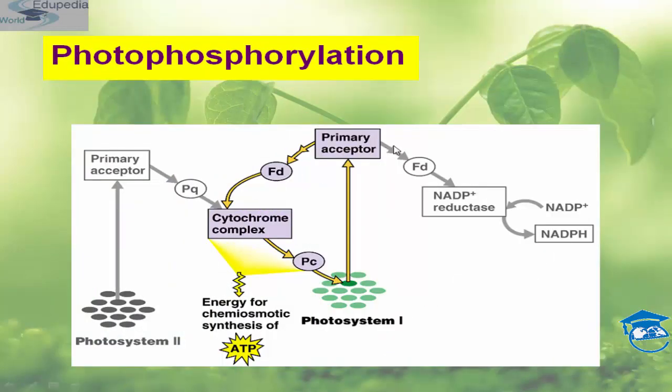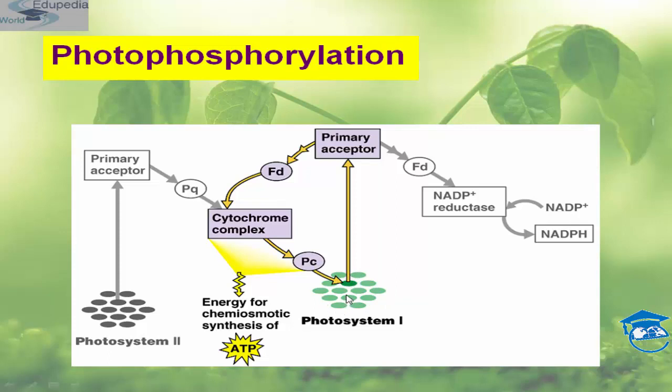So this is the photophosphorylation. This is your antenna molecule, that is your PS2. Electrons liberate from this antenna molecule and reach the primary acceptor, then the plastoquinone, then the cytochrome complex, then the plastocyanin, and then photosystem 1, that is your P700.